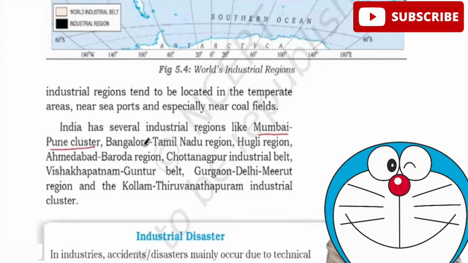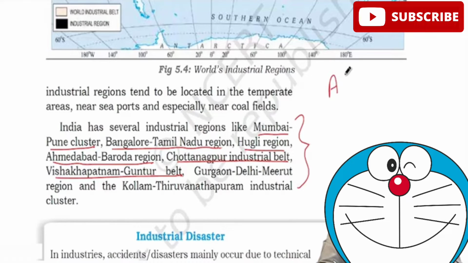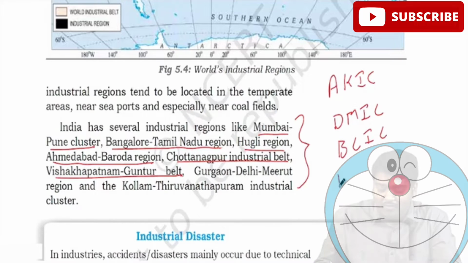Mumbai to Pune has a cluster. Bangalore, Tamil Nadu region, Hooghly region, Kolkata, Ahmedabad, Baroda region, Chotanagpur industrial belt, Visakhapatnam, Guntur belt. Now, what India is doing, India is planning to go for highway connectivities. For example, we want to connect Amritsar to Kolkata and we call it Amritsar-Kolkata Industrial Corridor. Transport is being developed in that corridor. We have Delhi-Mumbai Industrial Corridor. We have Bangalore-Chennai Industrial Corridor. And we have Mumbai-Bengaluru Industrial Corridor.